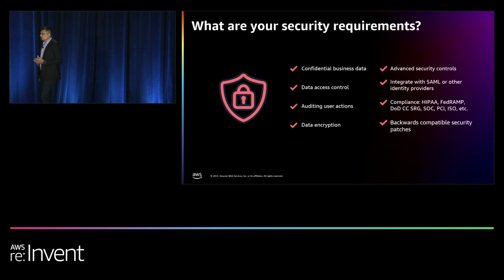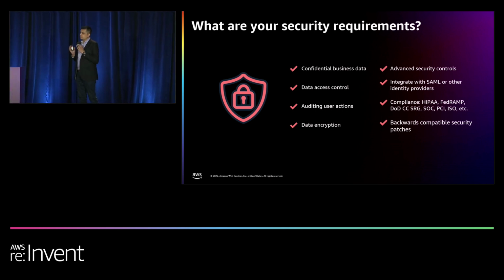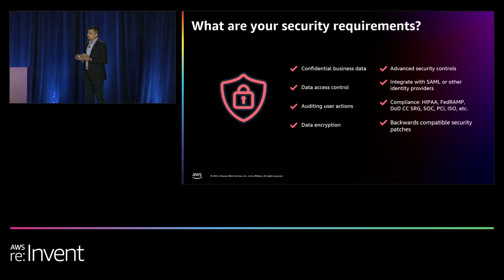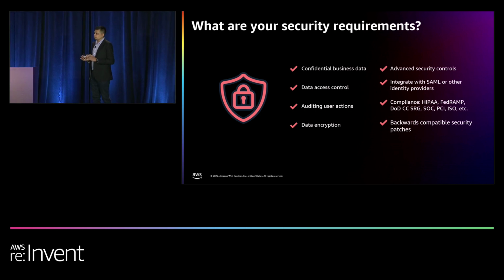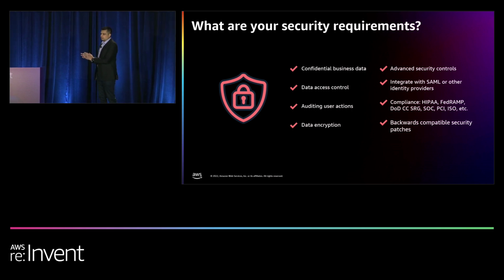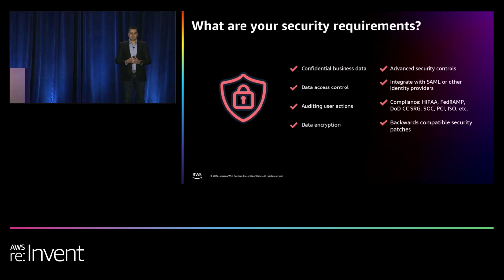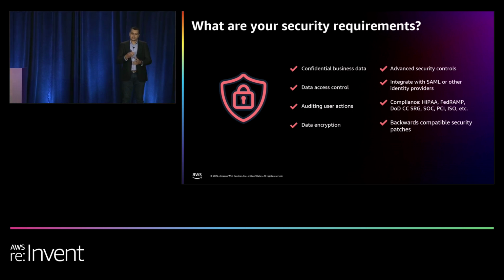And lastly, is it important for you that the solution provides backwards compatible security patches, so you're not forced to upgrade, and you have the peace of mind that somebody is going to look at the security issues, find a patch, and provide a patch for the version or the solution that you're running, without disrupting or minimizing your downtime for your business functions? As we'll see through the rest of this presentation, we'll talk about many of these features with Amazon OpenSearch Service that can potentially help you check all these boxes.